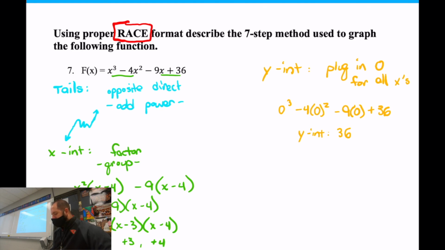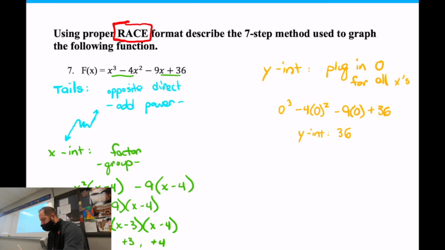Okay, so we've done x-intercepts, we've done y-intercepts, we've done tails. Now the tails take 2 steps in the 7-step method. The x-intercepts take 2 steps on the 7-step method because you have to do multiplicity. Tell me if it's going to bounce or pass through. On your x-intercepts, we're passing through each one. There's only one of each of those parentheses. None of the parentheses are repeated, so we're not going to bounce off of that. Is this thing symmetrical or not? So let's talk about that.